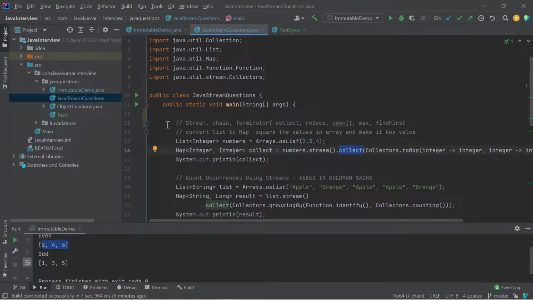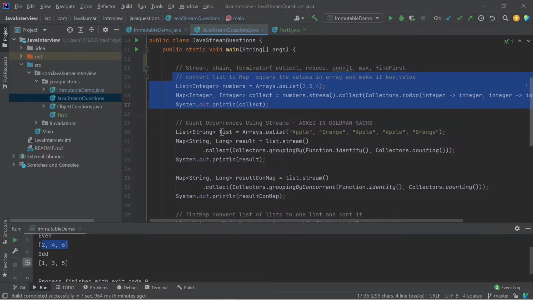So this is the one question which I encountered. The second question, they asked me in two ways: one with the help of an SQL query, and the second through streams. I represented both ways, but I was unable to do it with streams as I don't know the grouping concept in streams. I was quite new. So the problem statement is: count occurrences using stream. This was asked in Goldman Sachs.